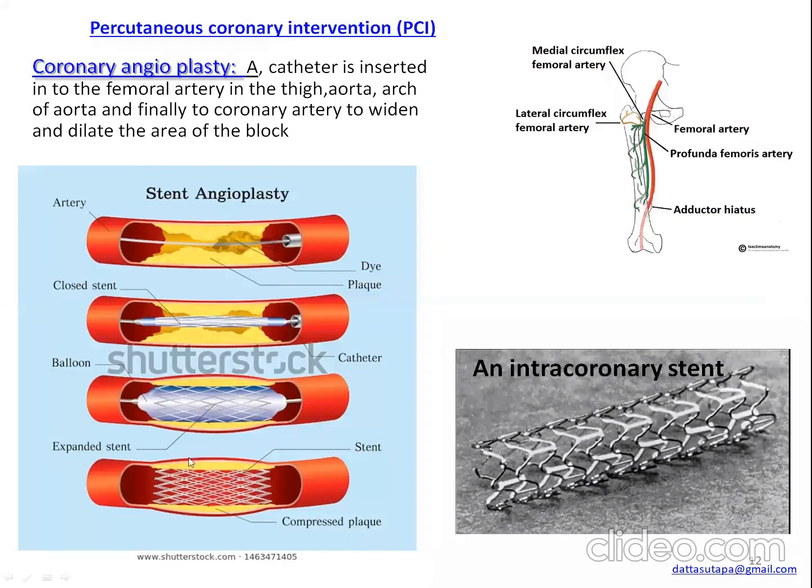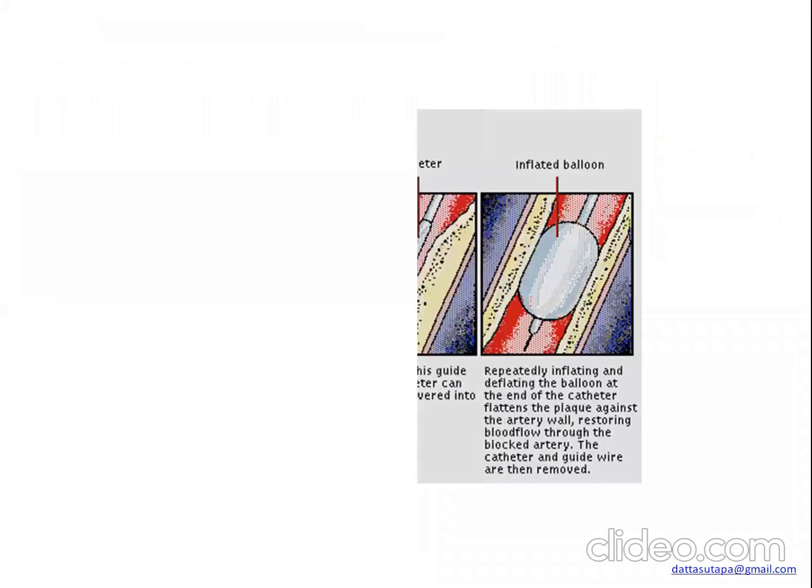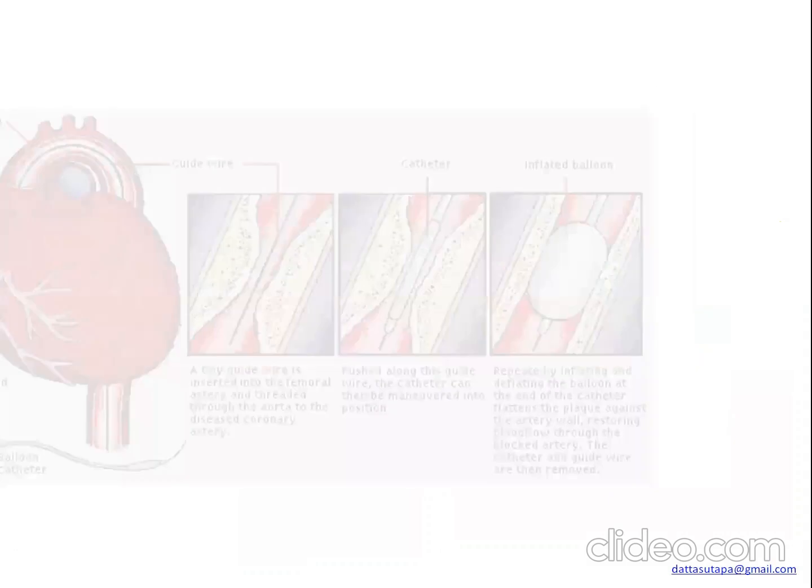And now the stent is open and one can remove the catheter along with the balloon. So this is a kind of restoration process. This is the coronary angioplasty. It helps to widen and dilate the area of the block. Okay. This is the guide wire.